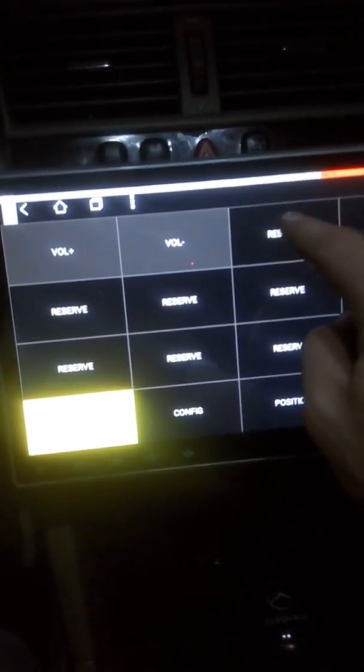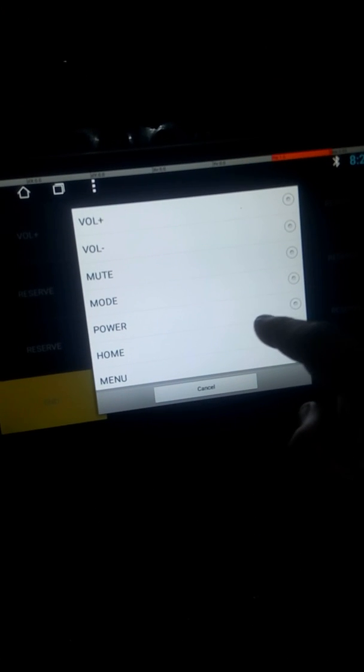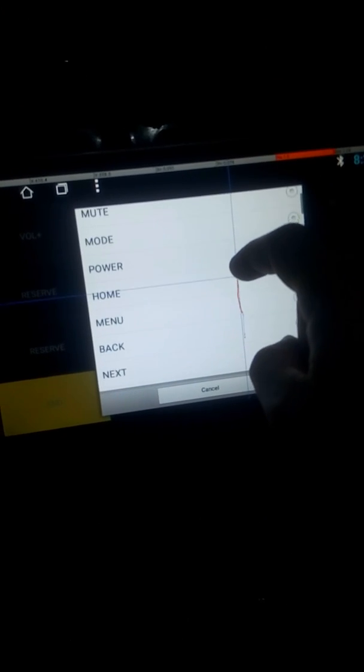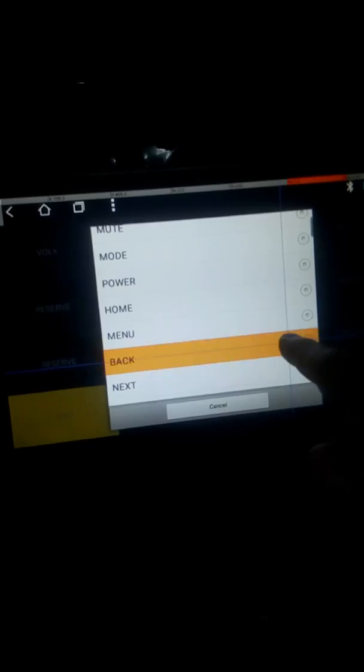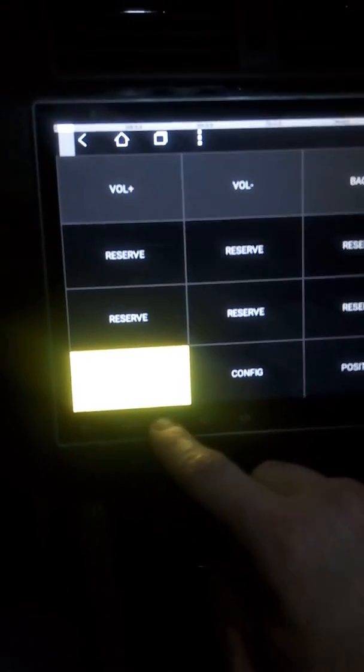Now the next one, we need the back button, back, okay, it says back and it's gray and it's great.